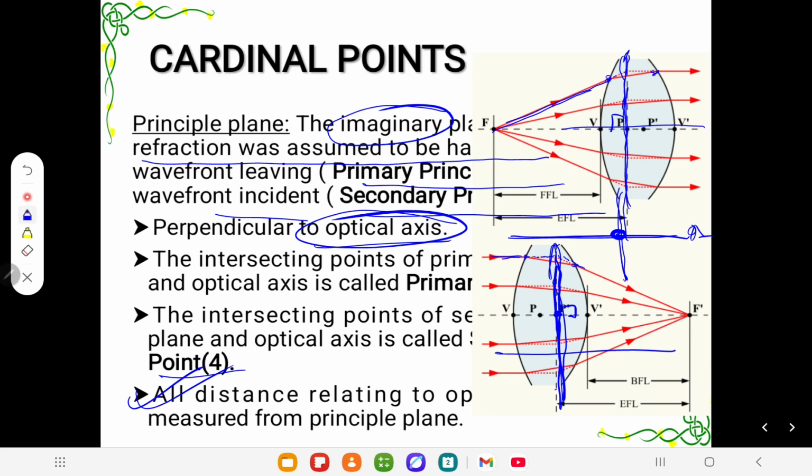Drawing it is simple, but we have to understand this is very important, because all the measurements are taken from the principal plane in the case of a thick lens. It is centrally important to understand.